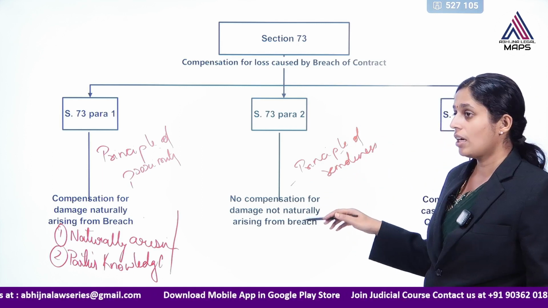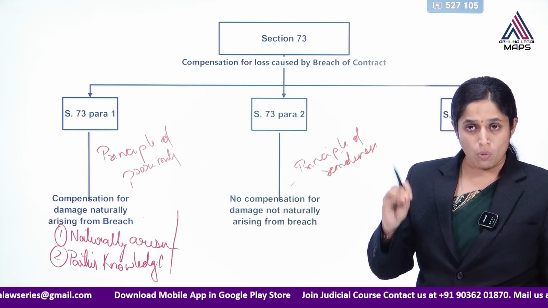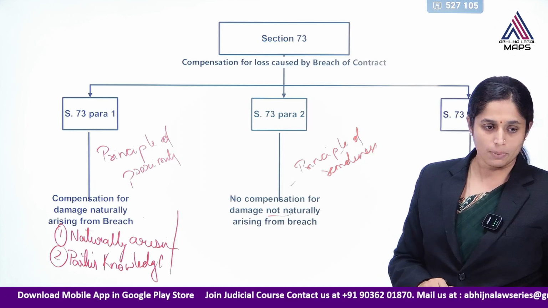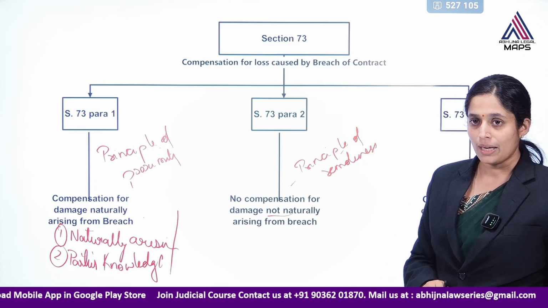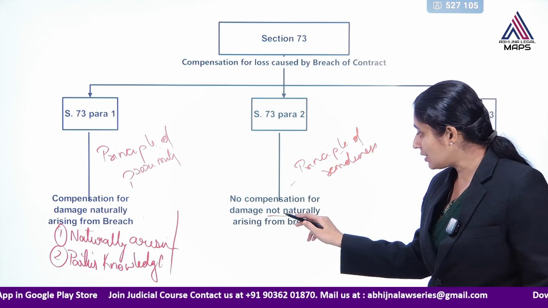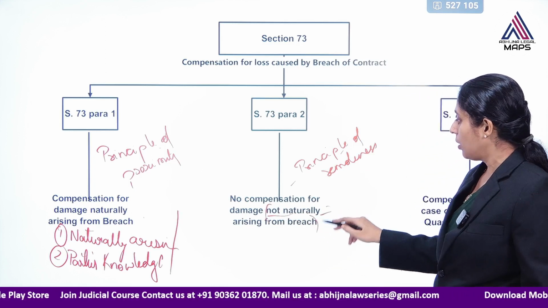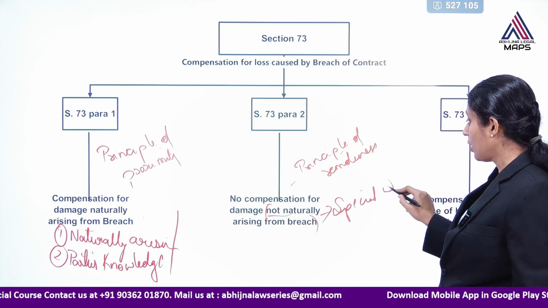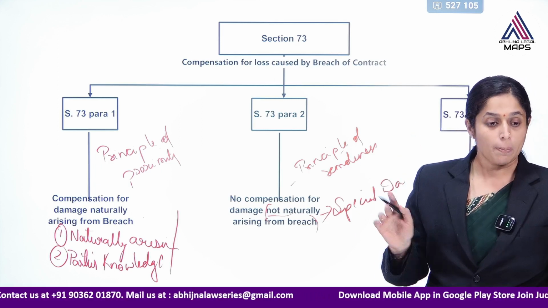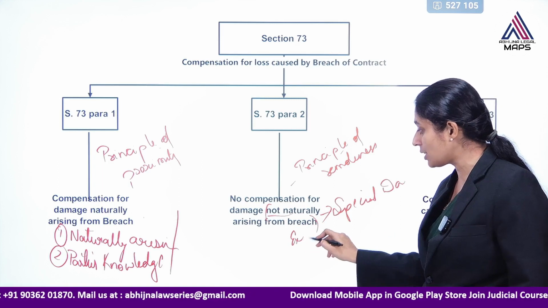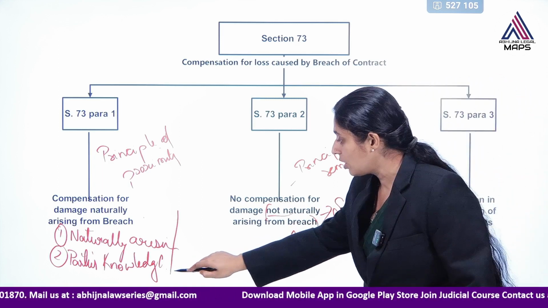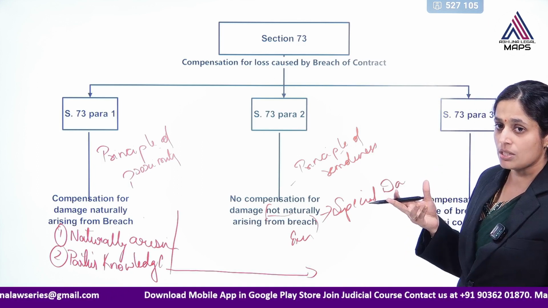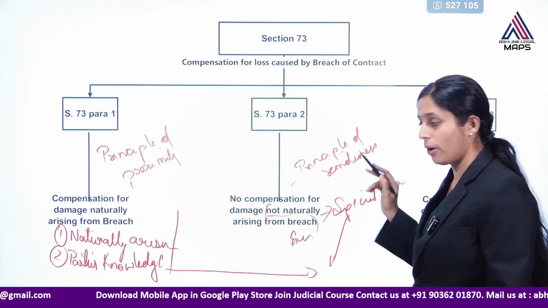So, here it says compensation cannot be awarded for such damages which are not naturally arising from the breach of the contract. Such not naturally arising damages are known as special damages. So, in the case of special damages, compensation cannot be awarded, but it has an exception. What is the exception? If the parties knew about that particular special damage, then special damages can be awarded.